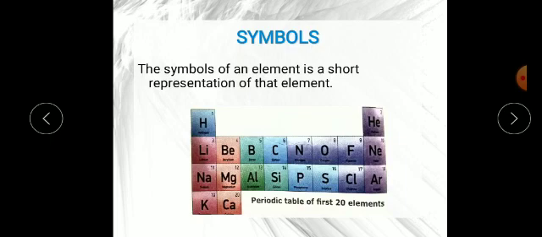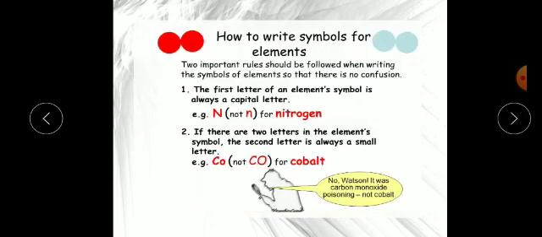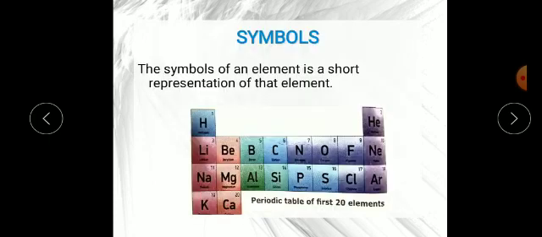Now, how to write symbols? There are a few rules for writing symbols. Why do scientists use alphabets? Why not numbers, this H and all, Li? Why for hydrogen do scientists use capital H, why not small h? And why for helium have they chosen He, not a single H, or not HEL? There are a few rules that scientists follow for writing a symbol.